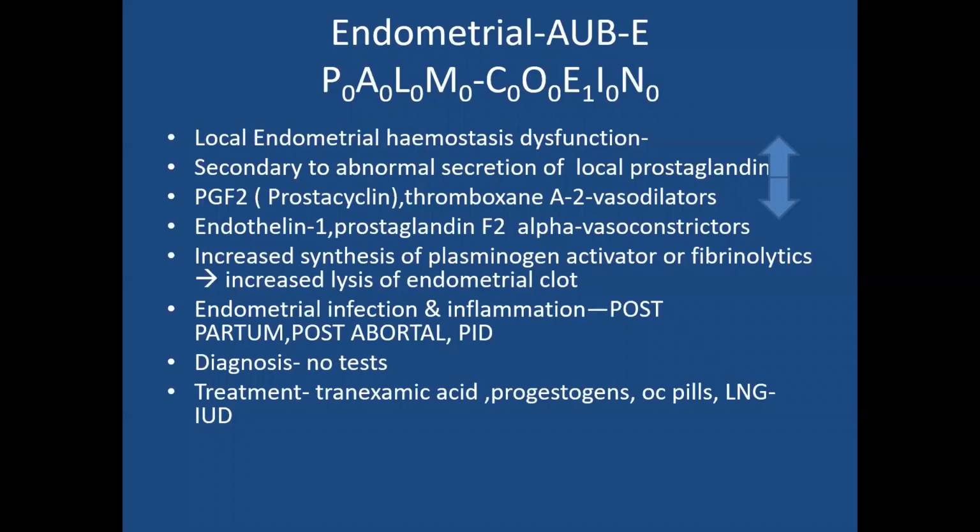The vasodilators are PGE2 or prostacyclins and thromboxane A2, whereas vasoconstrictors are endothelin 1 and prostaglandin F2 alpha. So there should be a balance between these two to control the bleeding. If there is a disturbance or dysfunction in this local endometrial hemostasis, it is called endometrial AUB-E.